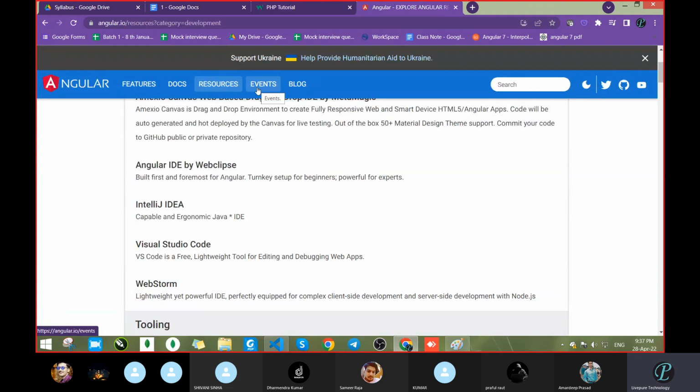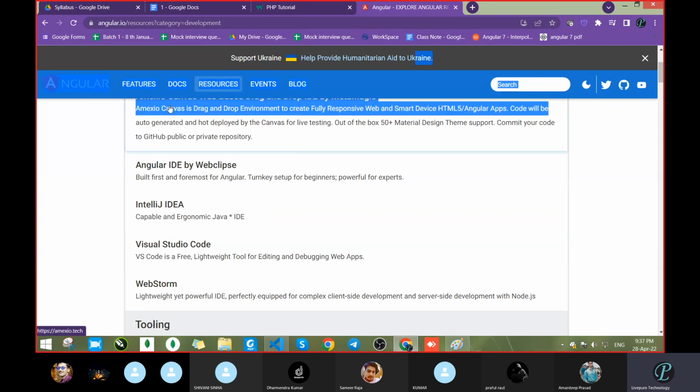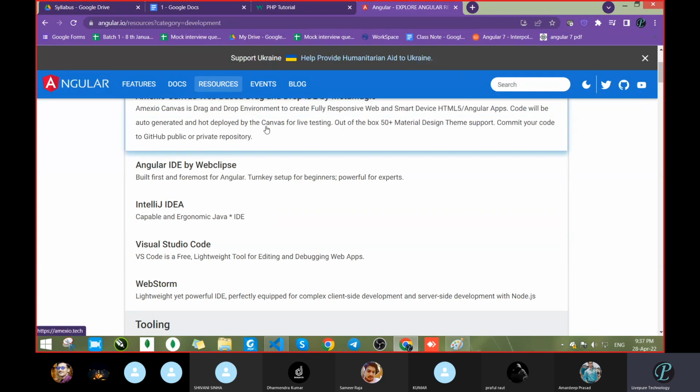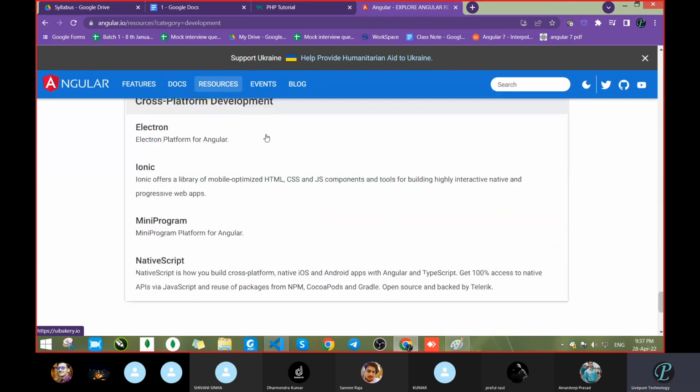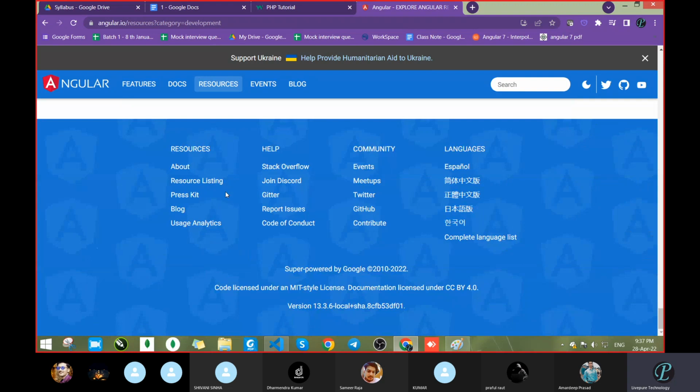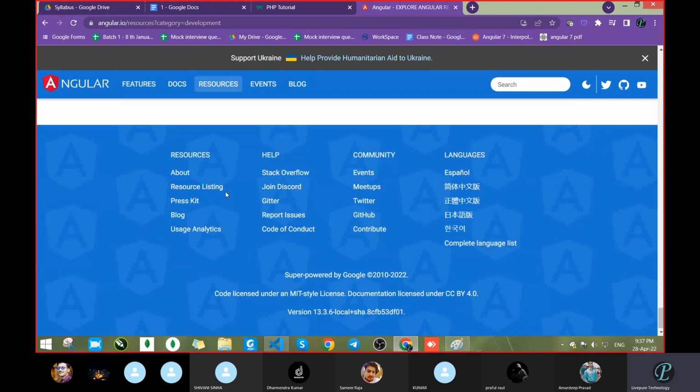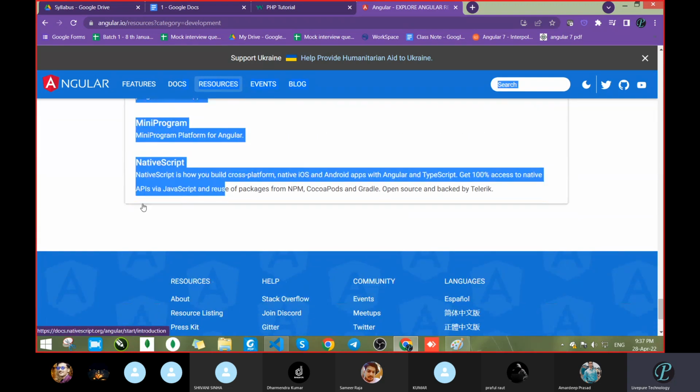Suppose we want event, in the case of event, it will not load this navigation bar, whatever we are getting on the top. Suppose the footer is there at the bottom, this also is not going to load, because it is on each page. So it will change this content only.